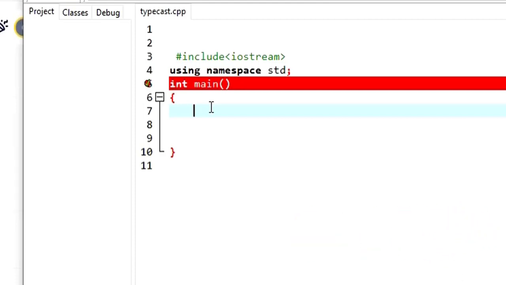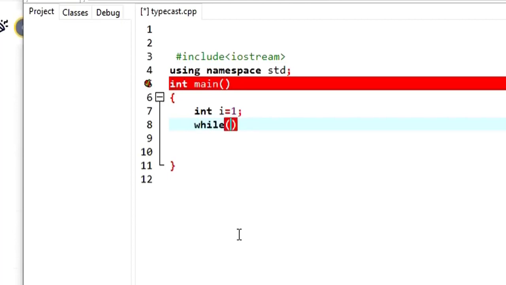Now I am going to create a variable. Let me just say an integer variable. I'm going to declare a variable i, and set it to 1. Now I'm going to have the while loop. This while loop is going to have the condition. How many times do you want to print the message saying hello people? 5 times, right? So here you pass the condition i less than or equals to 5, because I want to print that message 5 times.